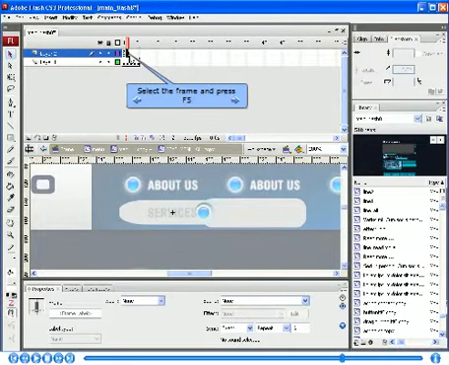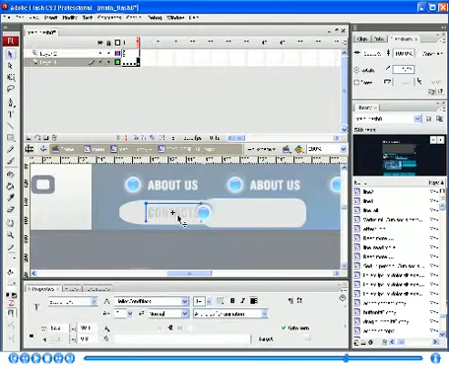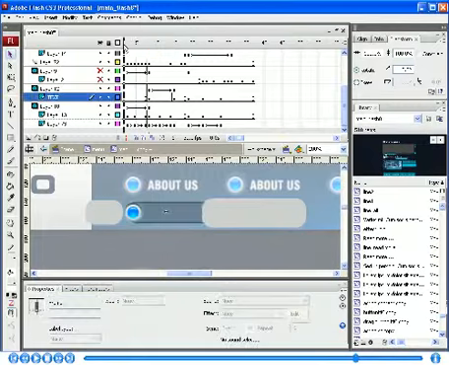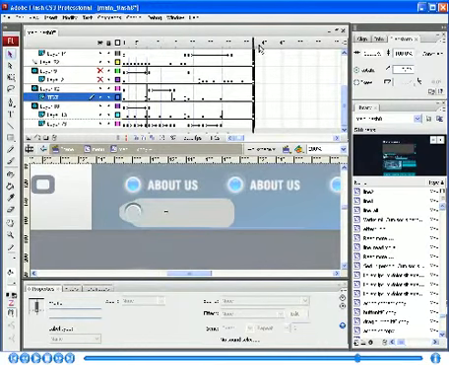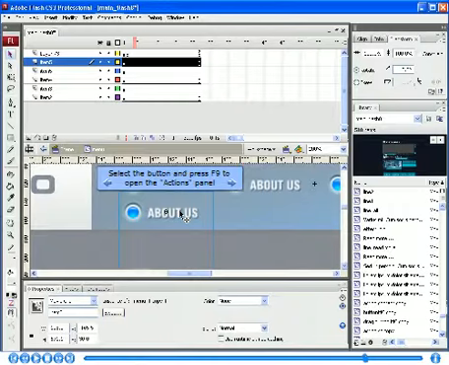Select the frame and press F5. Select the button and press F9 to open the Actions panel.